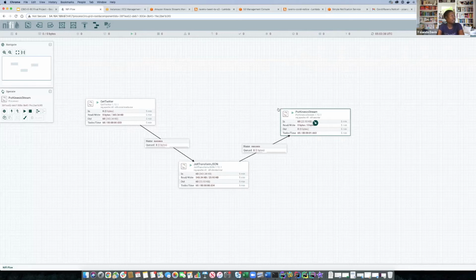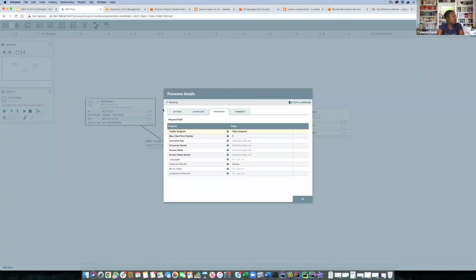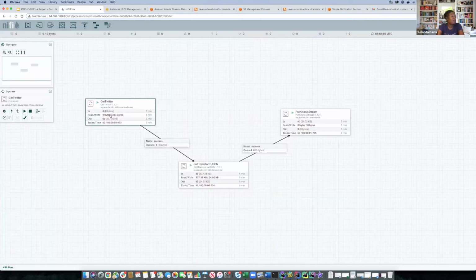that I'll show later. But basically, just to walk through this NiFi flow, it is first configured with the ability to pull tweets from Twitter using a filter endpoint that's available, which basically gets samples of tweets from Twitter. And we can actually filter on those tweets. So you'll see I have my Ravens filter already in place. NiFi basically grabs the full tweet payload and puts it on the NiFi connection.